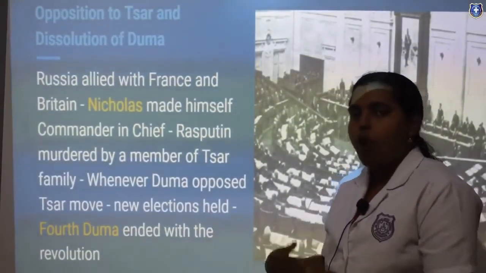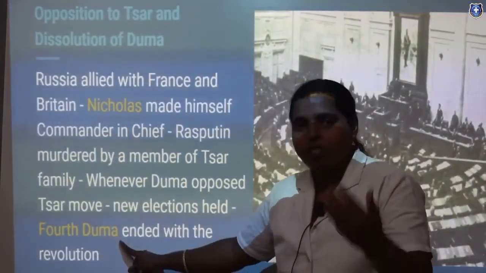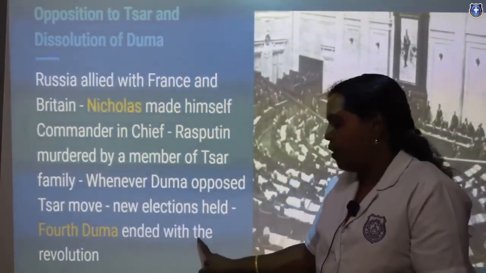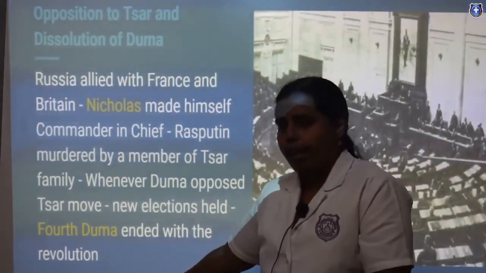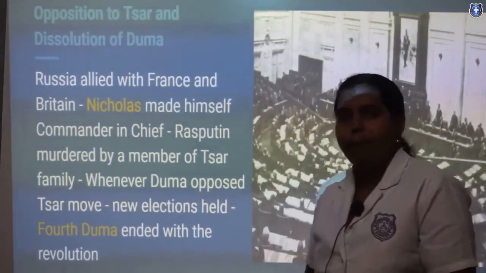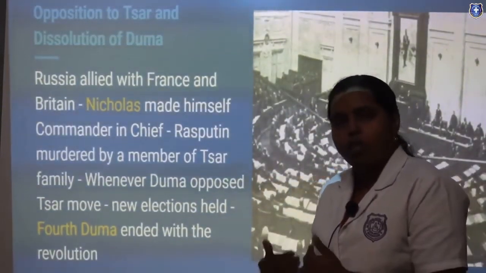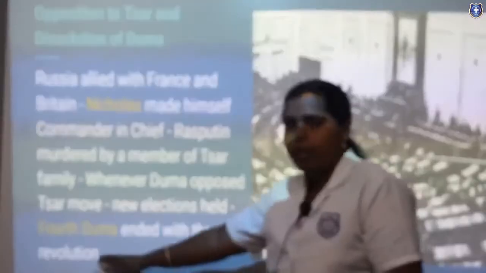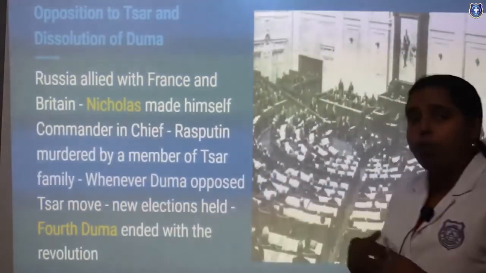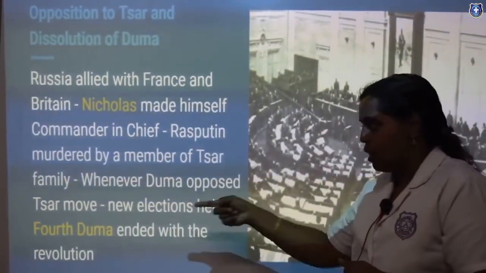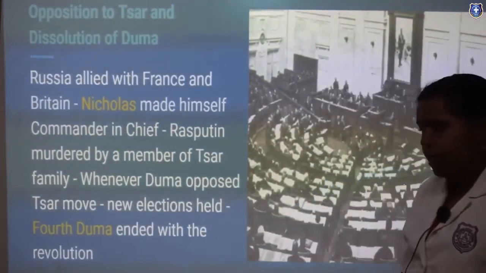So often they were having elections, and with the fourth Duma, that is the fourth dissolution, the Duma came to a complete end because of the revolution. Finally people saw that the Duma was not beneficial to them and was not doing any good for them. So it came to an end with the fourth Duma. The Tsar was greatly affected by that.